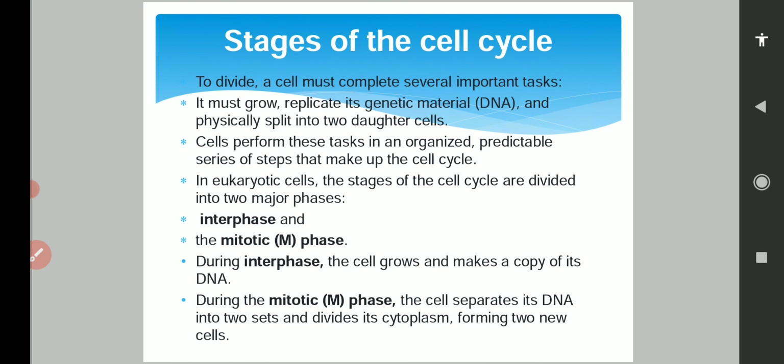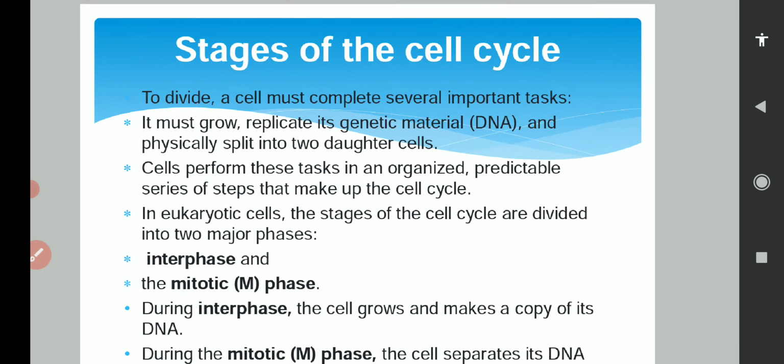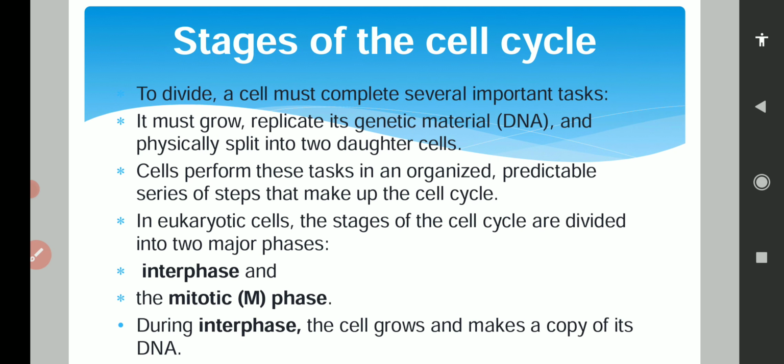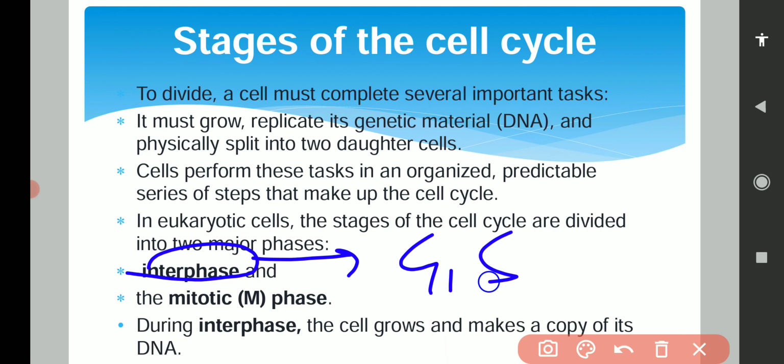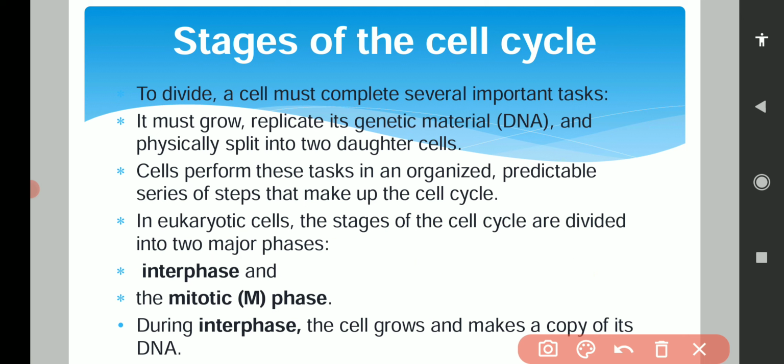Stages of the cell cycle. Basically we have said that there are two phases, interphase and M phase, and in interphase there are three phases: G1 phase, S phase and G2 phase. We will discuss about those phases.